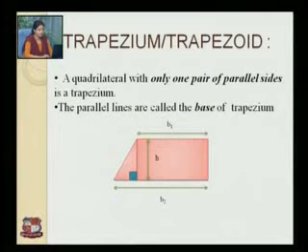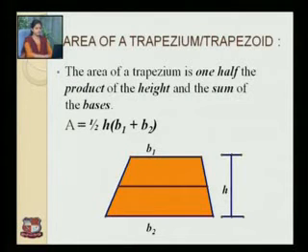Next is trapezium. A quadrilateral with only one pair of parallel sides is a trapezium. The parallel sides are called the bases of the trapezium. Here b1 and b2 are the lengths of the bases of the trapezium and h is the height. Now the area of the trapezium is given by A equals 1 by 2 h into (b1 plus b2), where h is the height of the trapezium, and b1 and b2 are the bases of the trapezium.